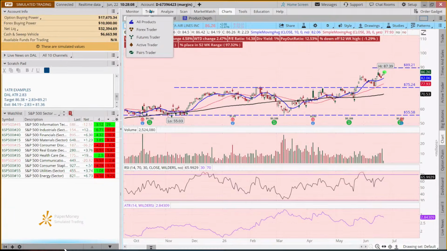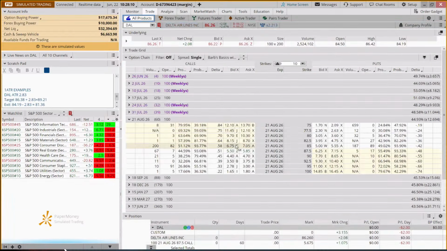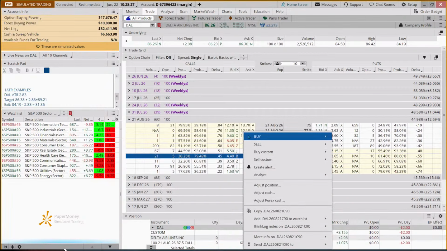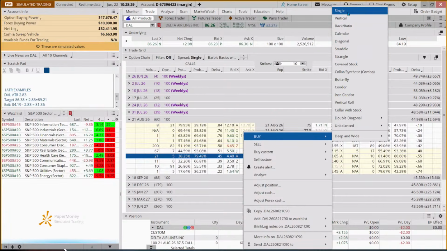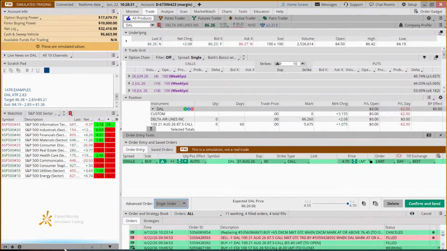Okay. So to put this trade on, we're going to come to our trade tab. Now, we don't want to risk more than 500 to say 550. So we might come out here to this 90 strike, because that's what we can afford to buy. We are looking to buy a single, and then we're going to make this first trigger sequence.